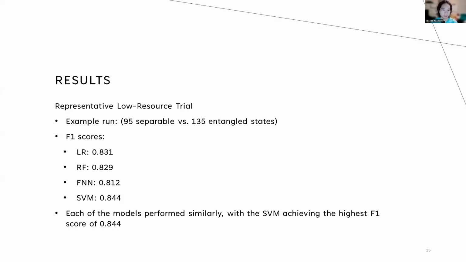And for the results, for the low-resource trial, we show here an example run. In this case, we had 95 separable and 135 entangled states. The F1 scores for the models are: logistic regression 0.831, random forest 0.829, neural network 0.812, and SVM 0.844. So each of these models performed pretty similarly. The SVM achieved the highest F1 score of 0.844 in this specific example run.